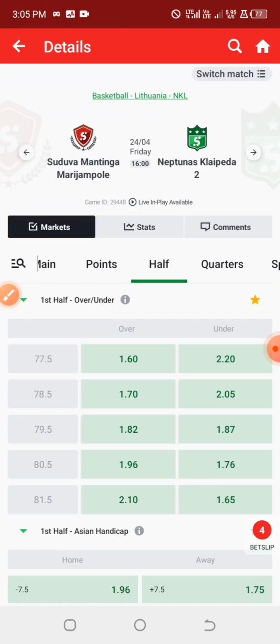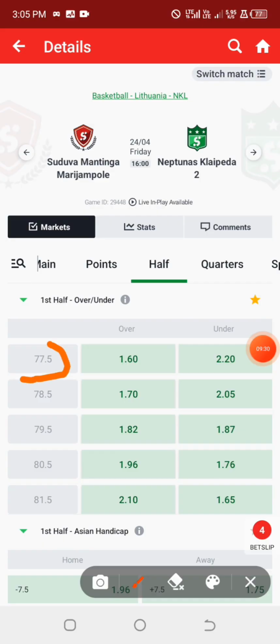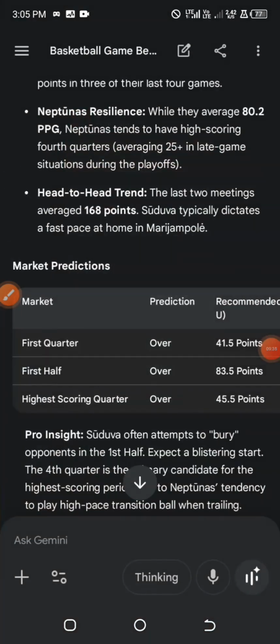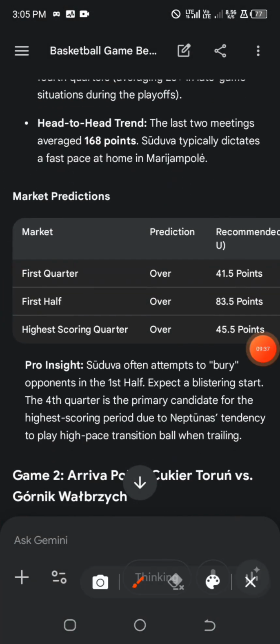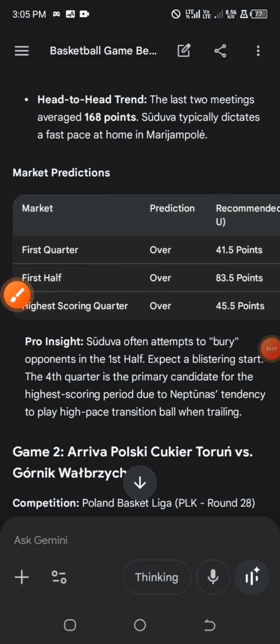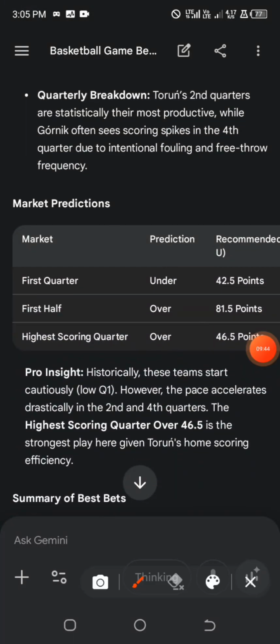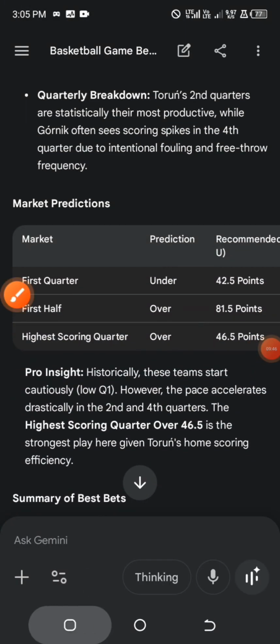So first half, the lowest odd line that the bookmakers are providing is 77.5, and we have the odd at 1.60. And for the second game, which is under the Poland League, we have the prediction as over 81.5 for the first half.